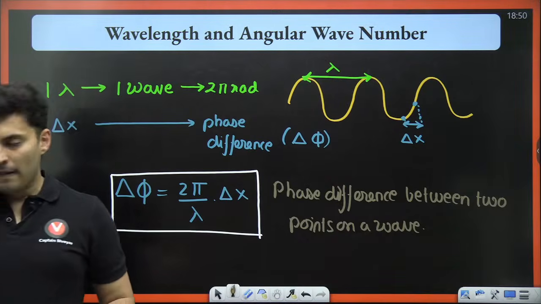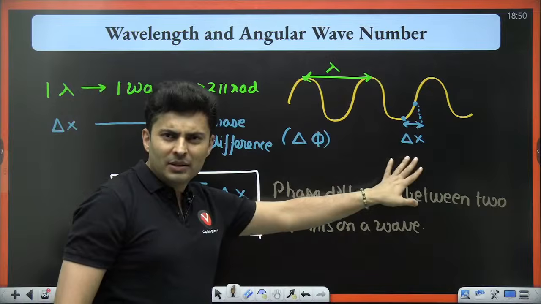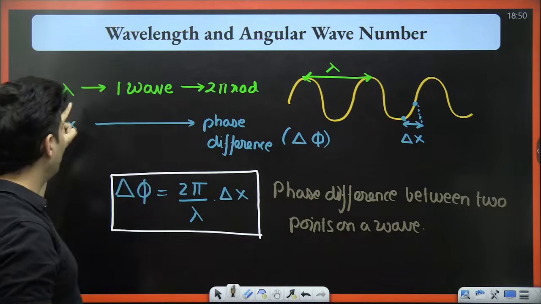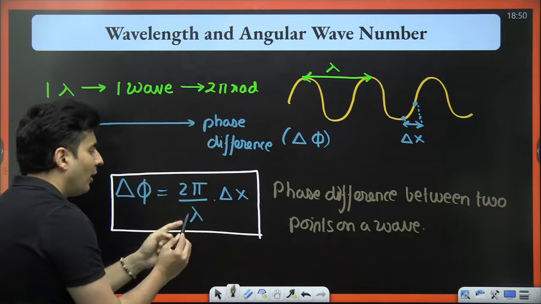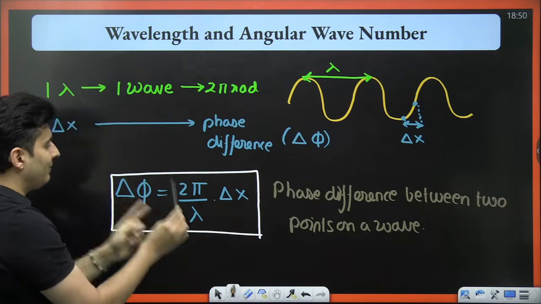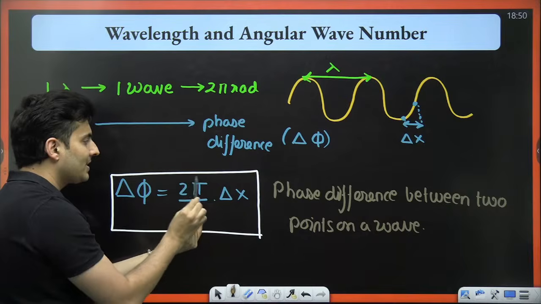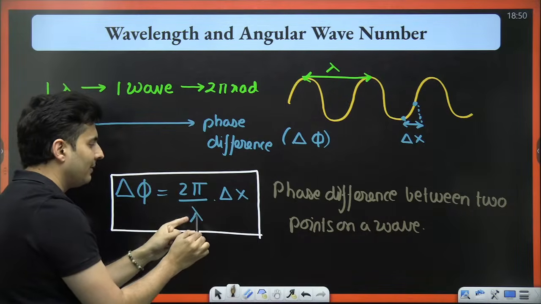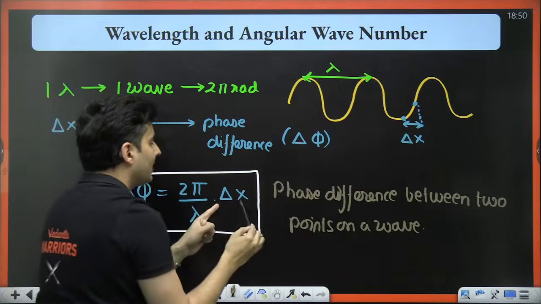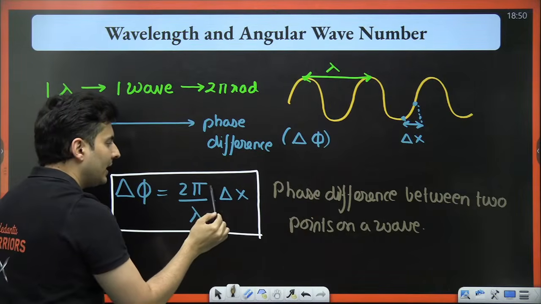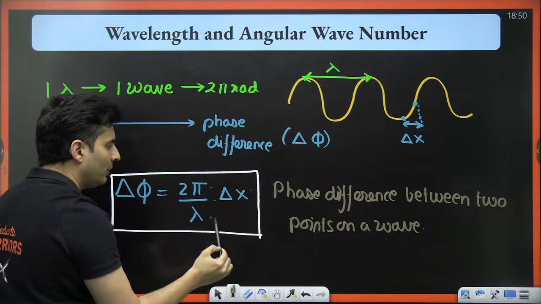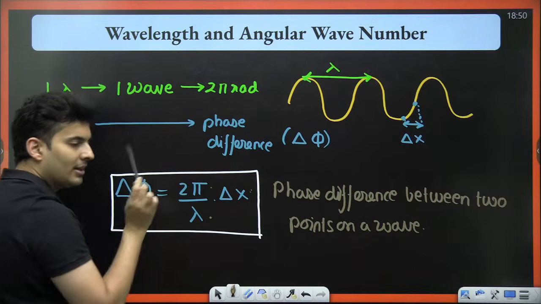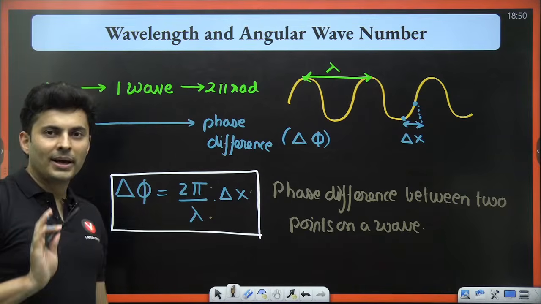Excellent. This is not yet a path difference. I'm just saying that these are some random points. So think about it. For one wavelength, the phase was changing by 2 pi radians. So for delta x, how much will it change by? Radians per meter into meter. Meter got cancelled. What remained is only radians. Now are you getting it?